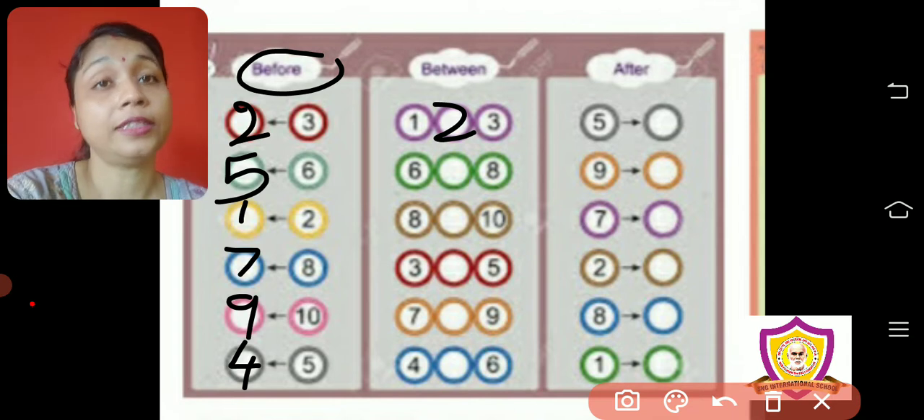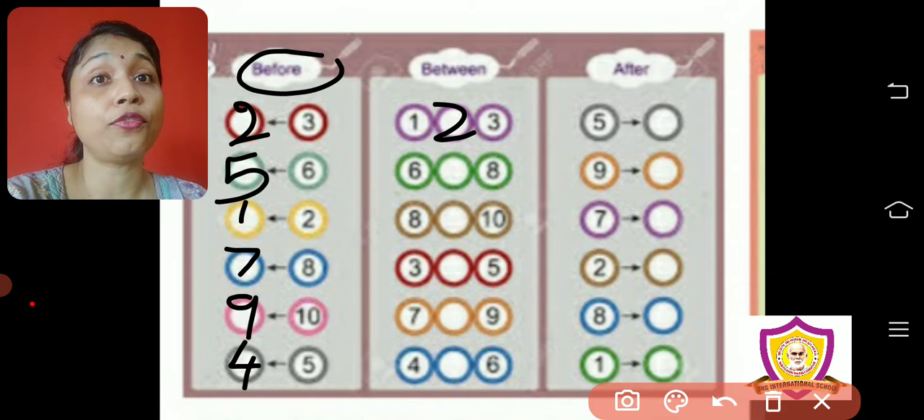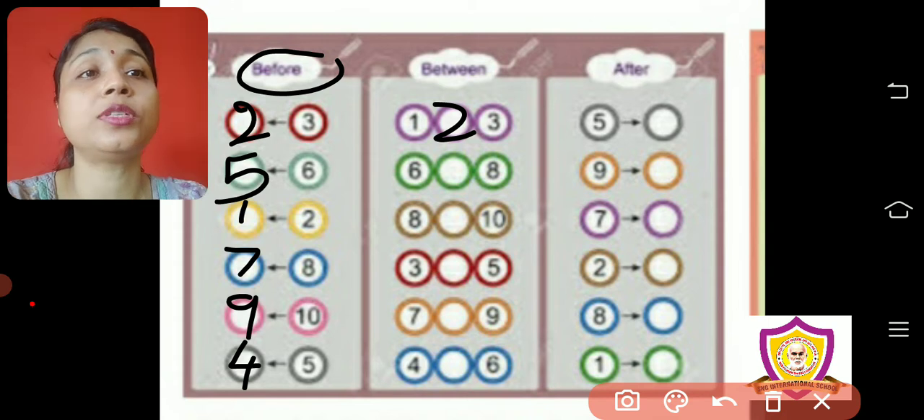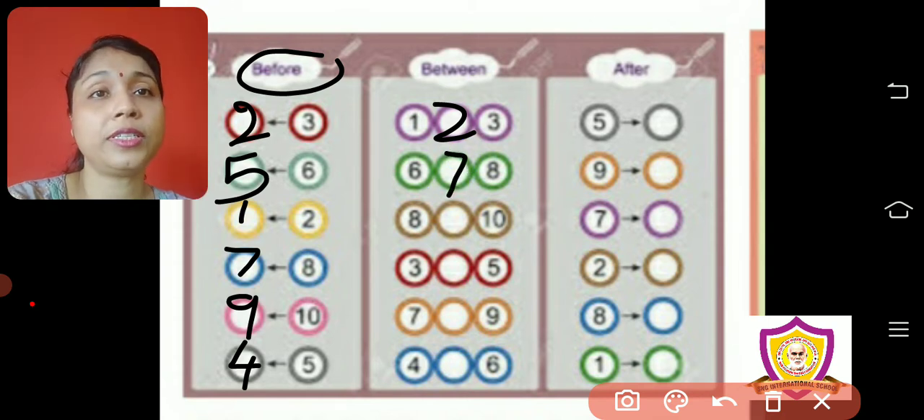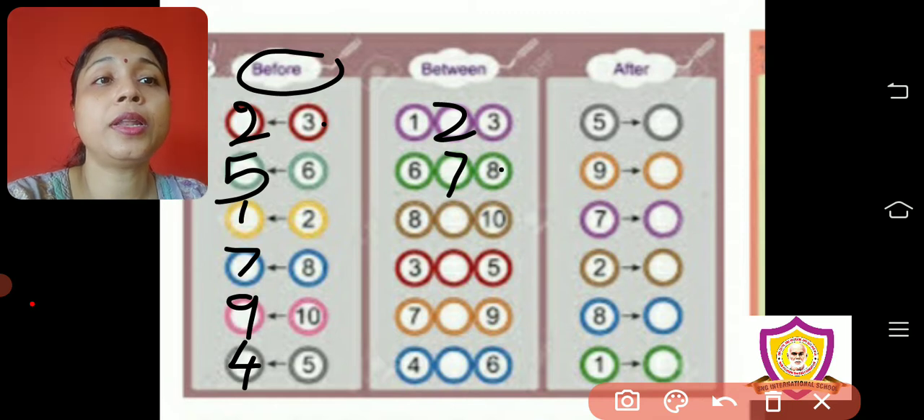Similarly 6 and 8. Again we have to do forward counting 1 2 3 4 5 6 7 8. Which number you said? 6 7 8. So 7 will be between number. Children, always remember, before and after number you have to say till the number which is on right hand side. Here number 3 was there, so we count till number 3. Here number 8, so between number 6 and 8, I have counted till number 8.